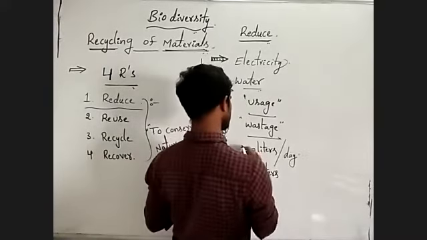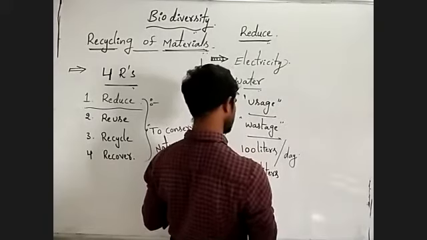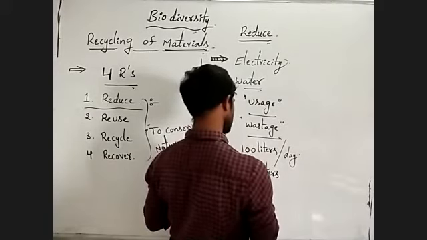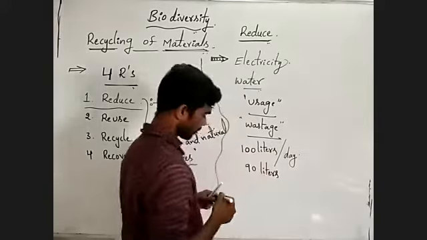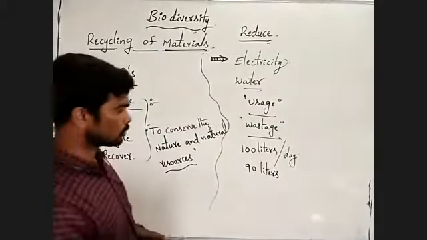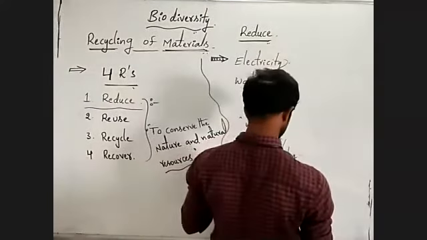Or if you want 100 liters of water, then you have to reduce to 90 liters per day.